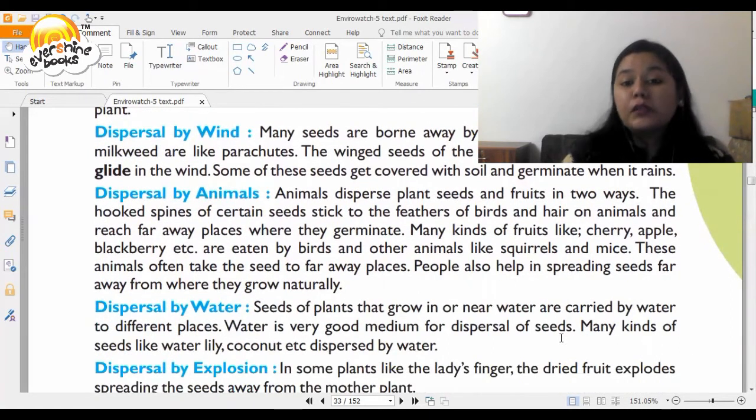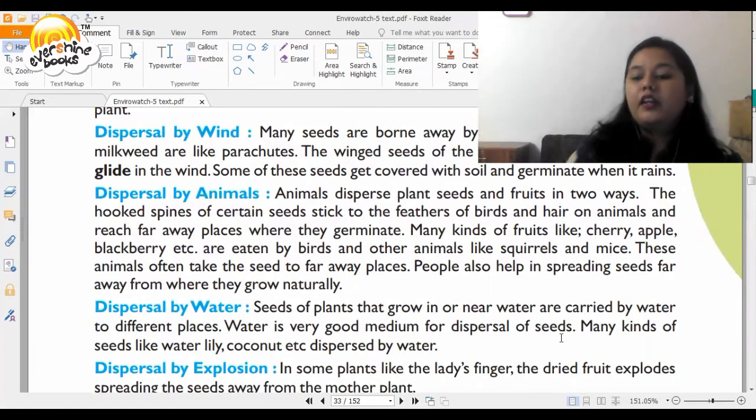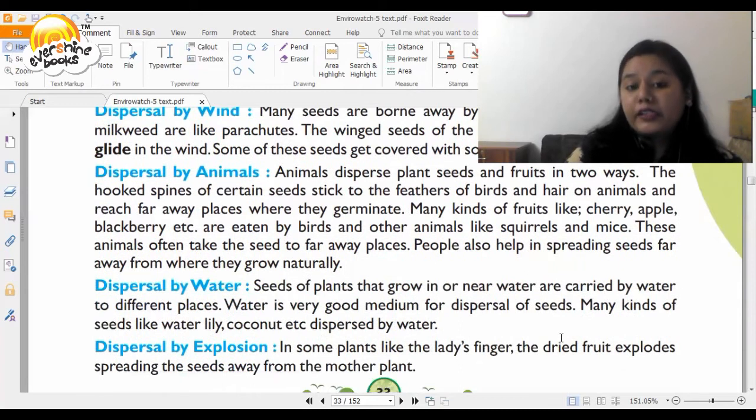Then you have dispersal by water. How does that happen? This generally happens to plants which grow near a water body. So when the water is flowing, those seeds are carried away. Then you have dispersal by explosion.